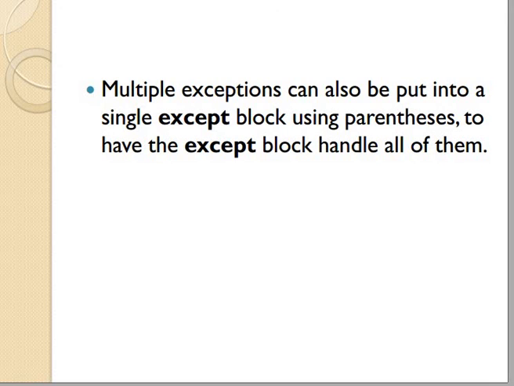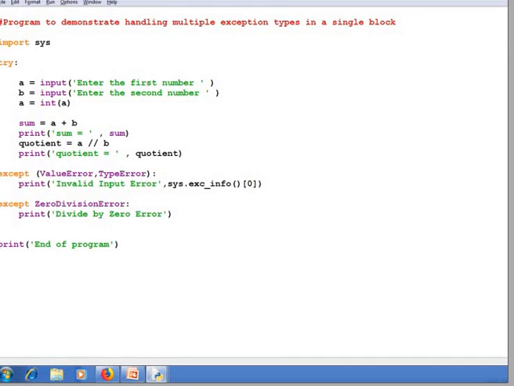Next, we can also put multiple exceptions into a single except block by using parentheses. So how can we do it? Let us do it with one example. Here you can see that I am taking two numbers from the user, A and B. A is equal to the first number that I am taking, B is equal to the second number that I am taking.